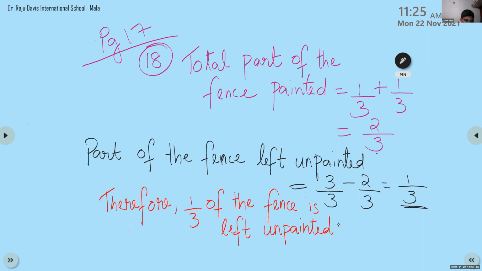Mute your device. Some disturbance from, I don't know from whom. Please mute your device. Therefore, 1/3 of the fence is left unpainted.